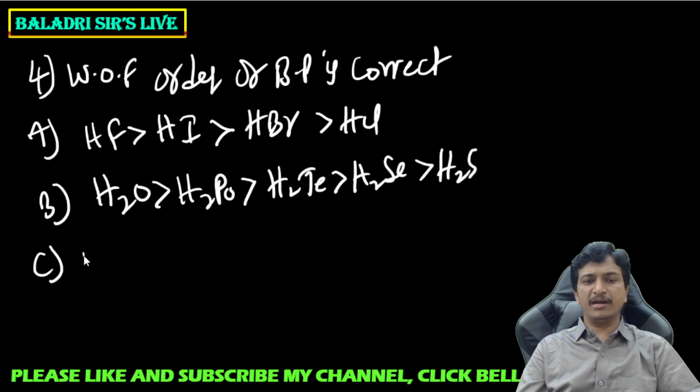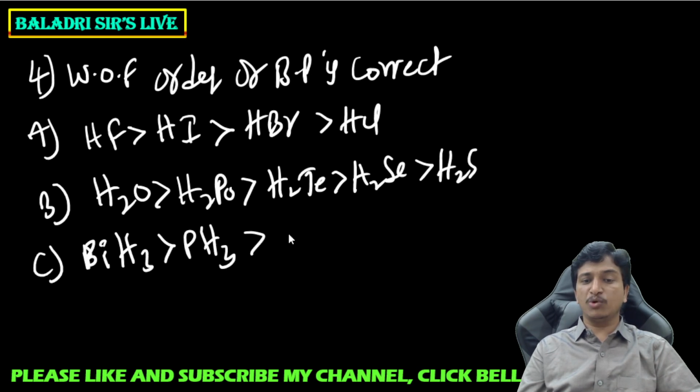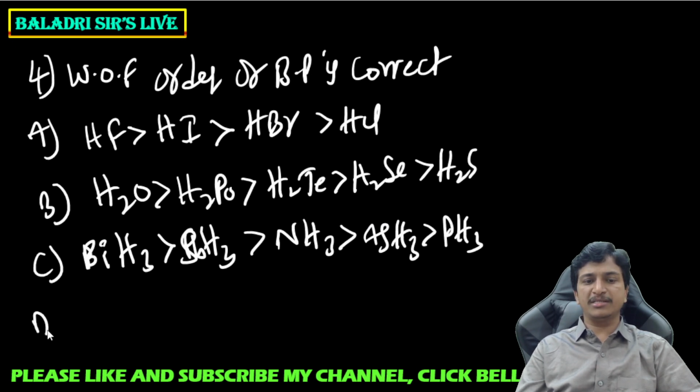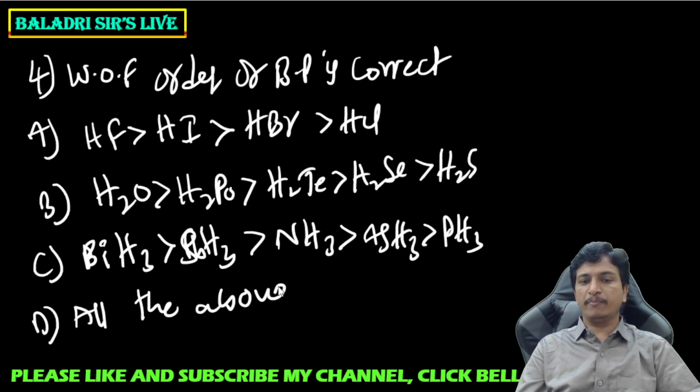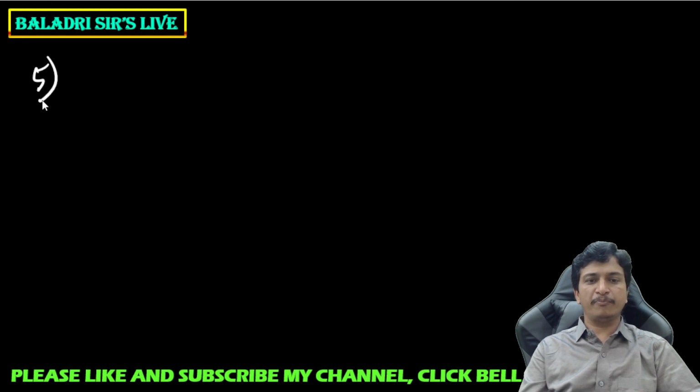Option C is given here: bismuthine BiH3 is more than phosphine PH3, that is more than, sorry, that is SbH3 stibine more than ammonia more than arsine more than phosphine. This is the order given, and option D is all the above. Is it clear to you? And come to the next question, the fifth question.